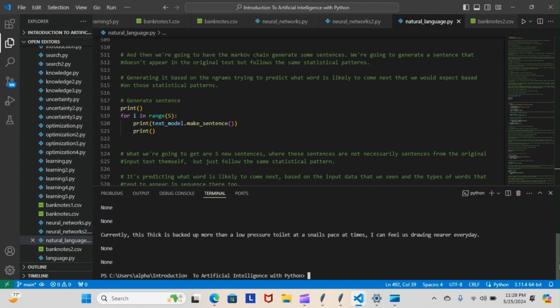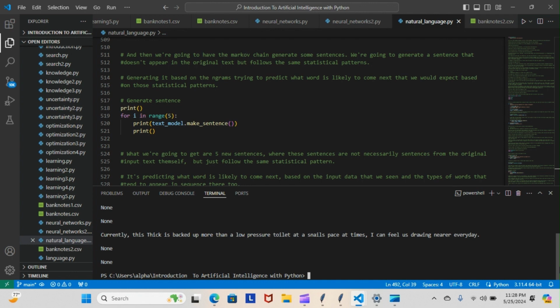So it looks like we have something back here. Currently, this stick is backed up more than a low pressure toilet at a snail's pace. At times, I can feel us drawing nearer every day. So that's what we got back, and that's pretty funny. Let me actually read what was going on so you can see exactly why we got that back. Why it seems so jumbled.